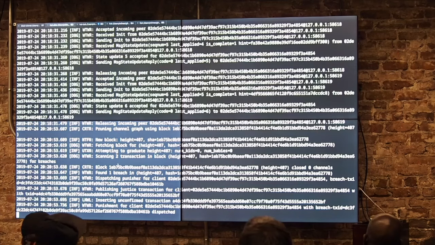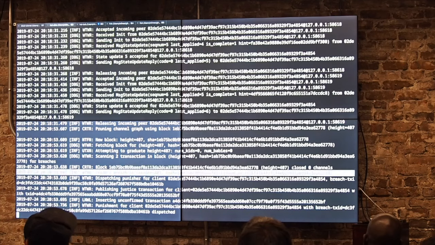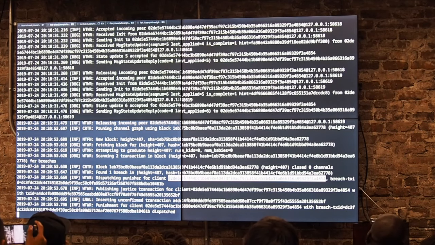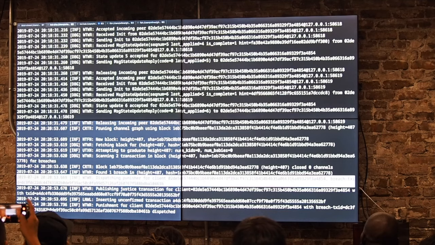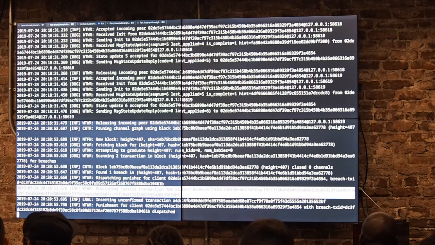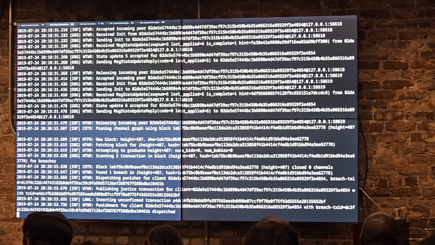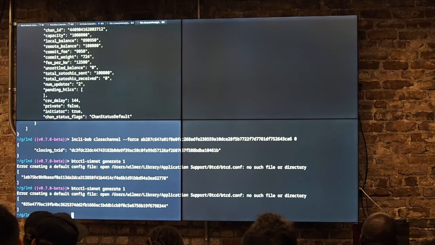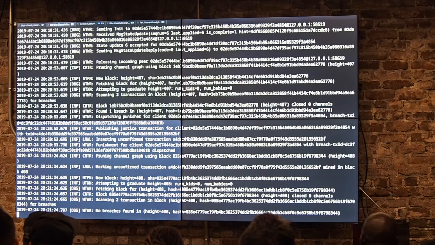So the block gets mined: found 1 breach at height 407, dispatching Punisher for client. Punisher's on the way. This is Carol's puppy. This is the breach TXID. Alice broadcasts the justice transaction for Carol, and now it's unconfirmed. So we're going to mine another block to confirm that. And so now the process has been finalized. As part of the breach, Carol has all the money now, right?